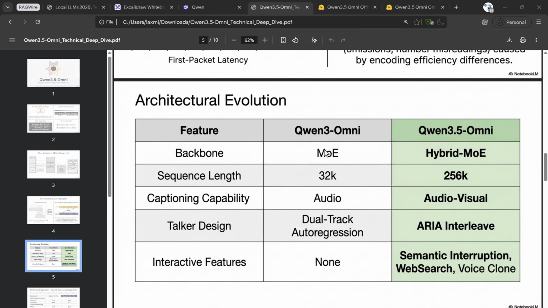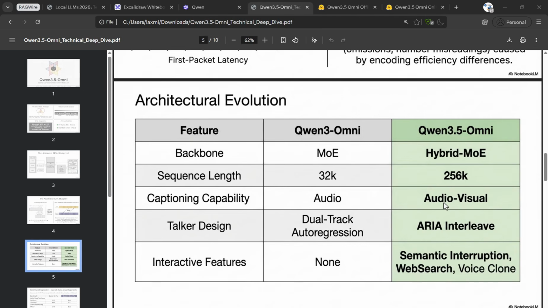And you can see here its architectural evolution, how Qwen 3.5 Omni improves over Qwen 3 Omni. That was a pure MoE architecture, but here they have the hybrid MoE, and the overall context length has also increased, and the captioning capability now handles audio and video together.